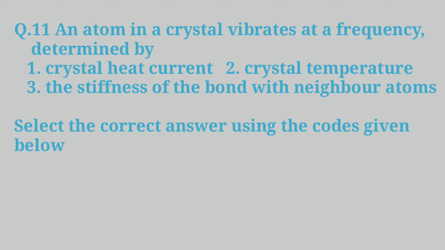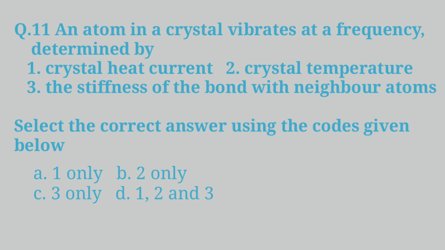Question 11. An atom in a crystal vibrates at a frequency determined by 1. Crystal heat current, 2. Crystal temperature, 3. The stiffness of the bond with neighbor atoms. Select the correct answer using the codes given below. A. 1 only, B. 2 only, C. 3 only, D. 1, 2 and 3. And the answer is 1, 2 and 3.